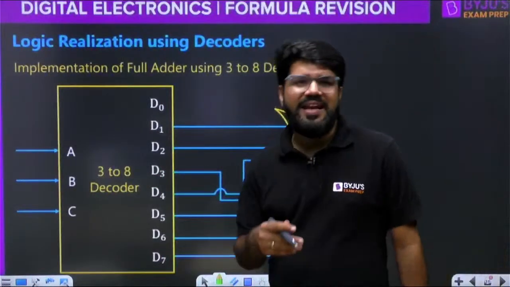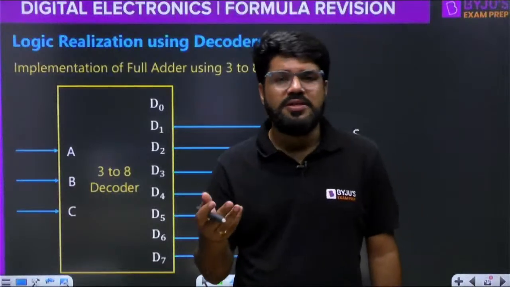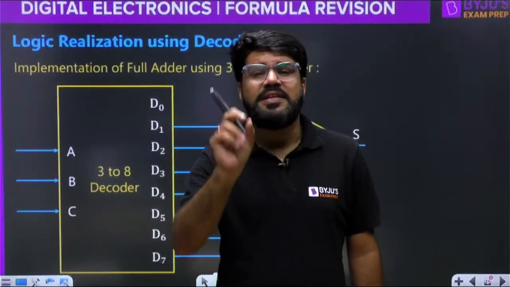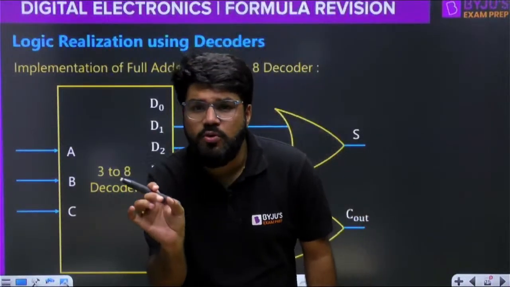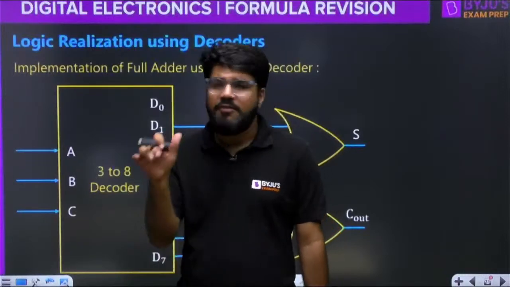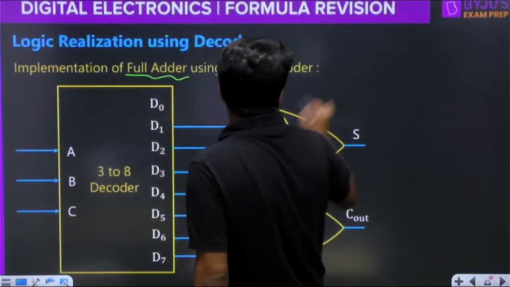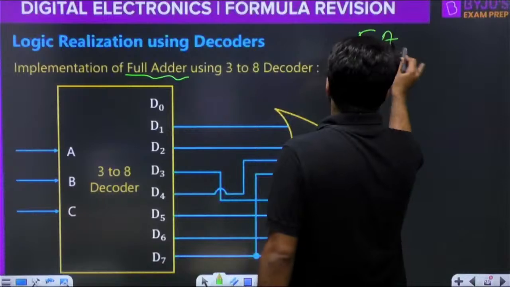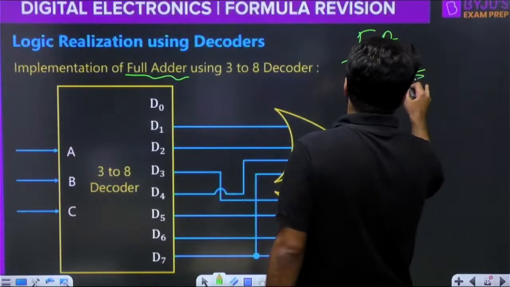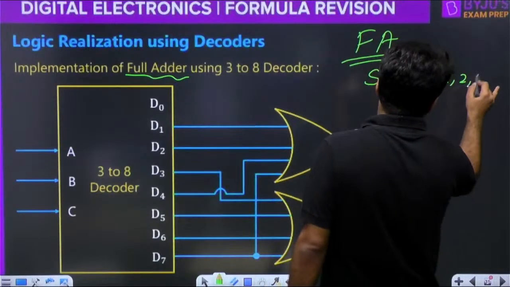Now, a decoder can help you realize any logic, because any logic function can be expressed in canonical forms. Canonical forms include what? Minterms and maxterms, right? For example, the full adder. What was the full adder? A full adder has two outputs, sum and carry. Sum in the canonical form is summation 1, 2, 4, 7.